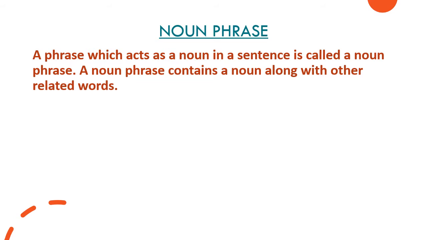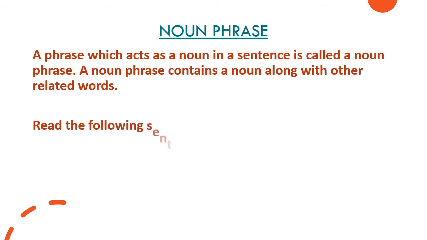A phrase which acts as a noun. Noun is name of person, place, animal, or thing. Remember that noun is a name of anything. A phrase which acts as a noun in a sentence is called a noun phrase. A noun phrase contains a noun, so the phrase which has a noun along with other related words is a noun phrase, right?